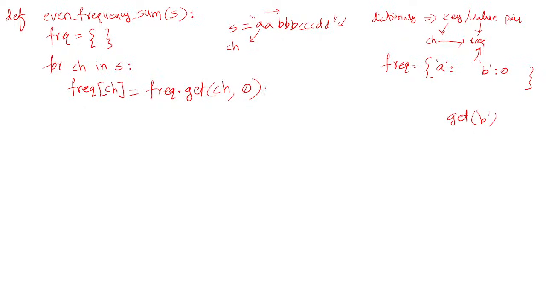For this frequency, now what we do is add 1. The meaning is, if ch is present, it directly returns that ch's frequency value and adds one. If it is not present, treat its frequency as 0 and add 1 to that. So 0 plus 1 becomes 1. That means initially it creates a new key with the letter b and its frequency becomes 1. Same is the case for a here.